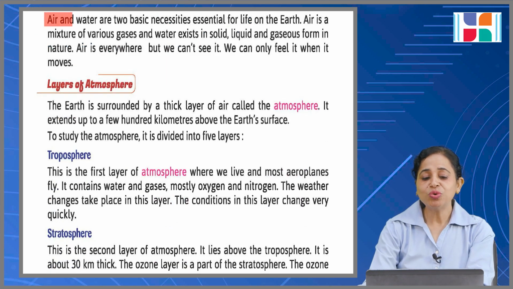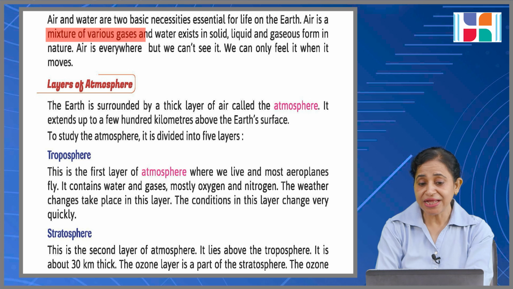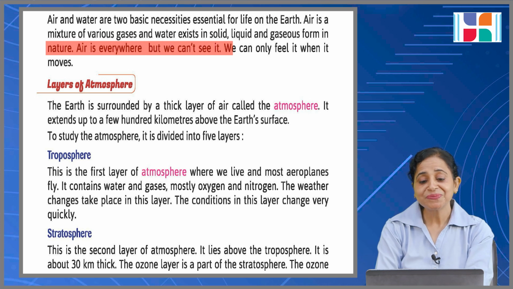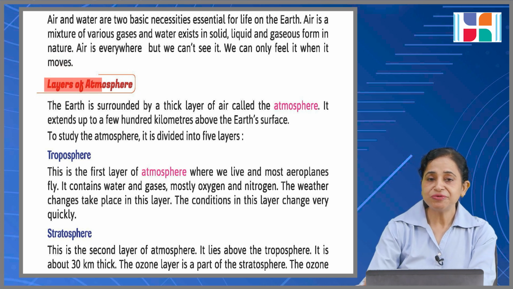Okay. Air and water are two basic necessities essential for our life on the earth. Air is a mixture of various gases and water exists in solid, liquid and gaseous form in nature. Air is everywhere but we cannot see it. We can feel it only when it moves. Both are necessary.